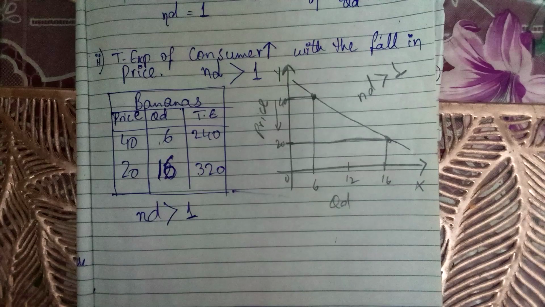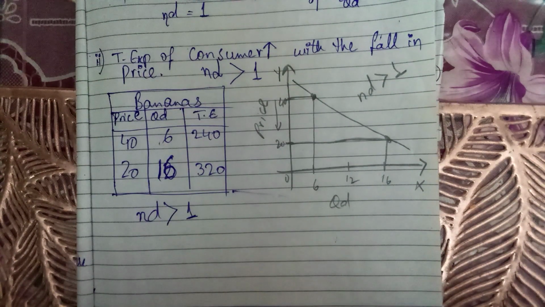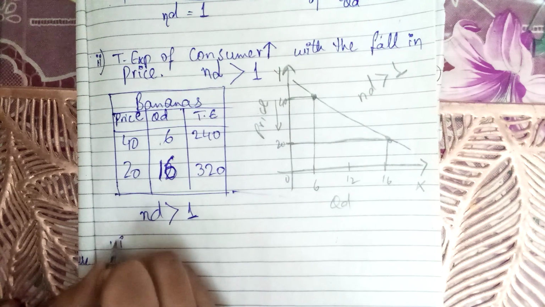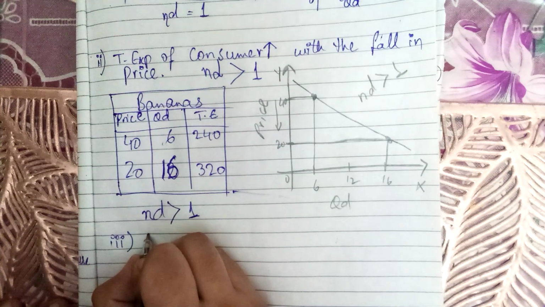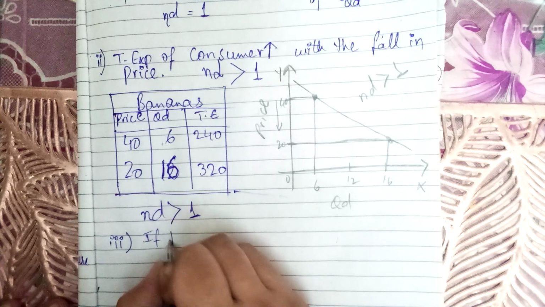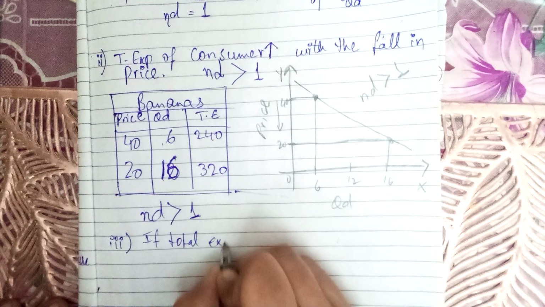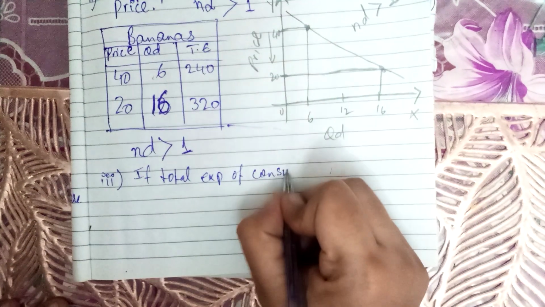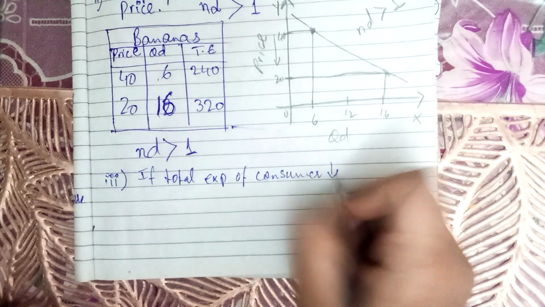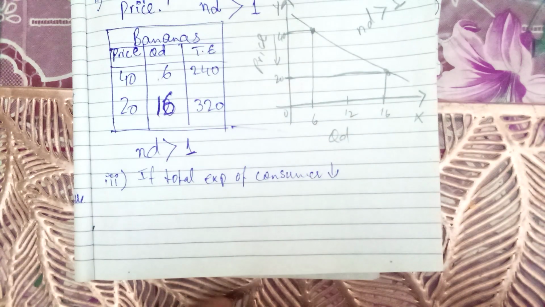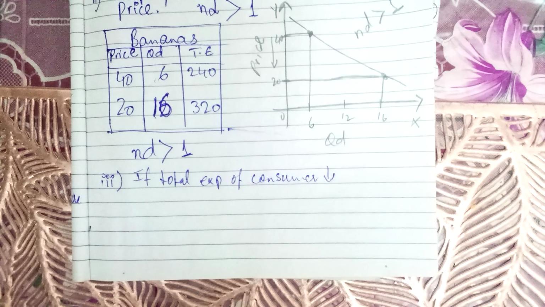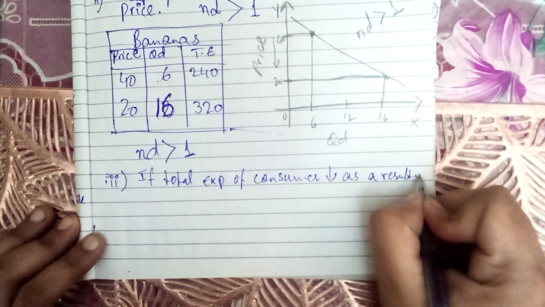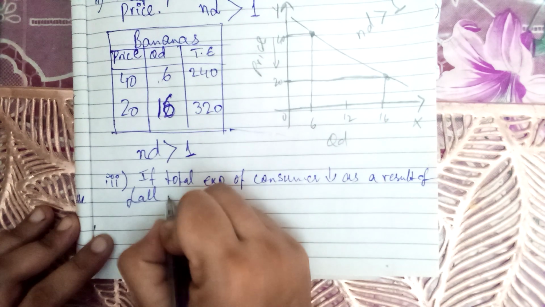The third possibility of the same case: if total expenditure of consumer decreases as a result of fall in price.